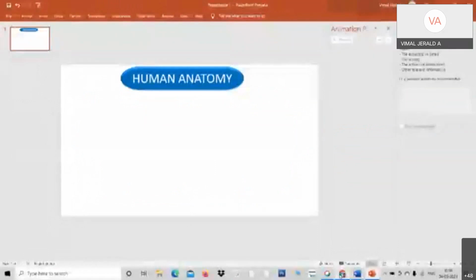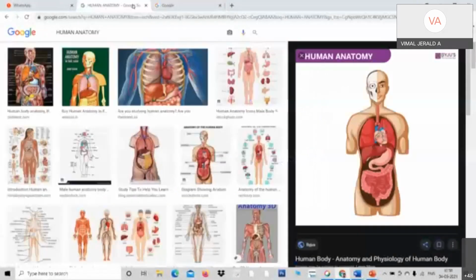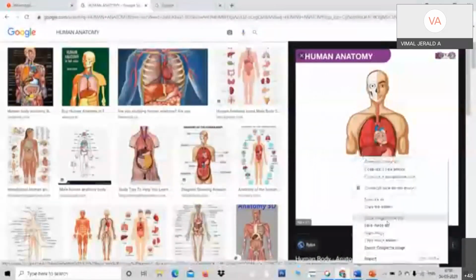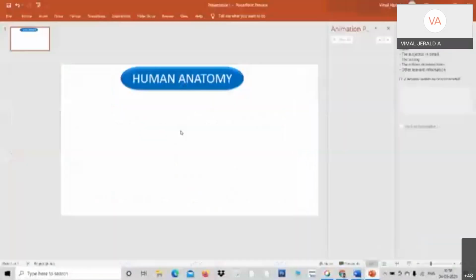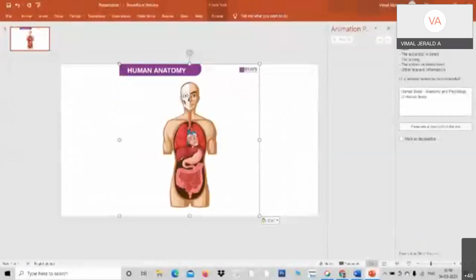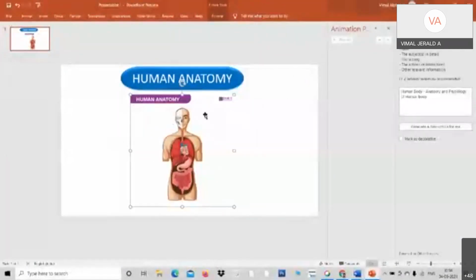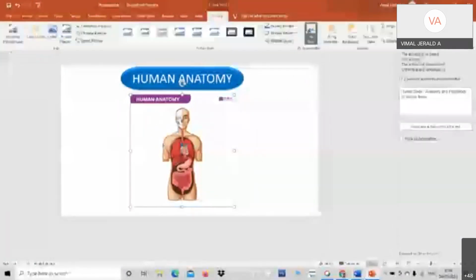So I just go to Google and bring up a human anatomy. See, I've got a body. I just get a picture of anatomy and bring it here. Look at here, human anatomy comes. I don't want this, this is from Byju's, so I just delete it.